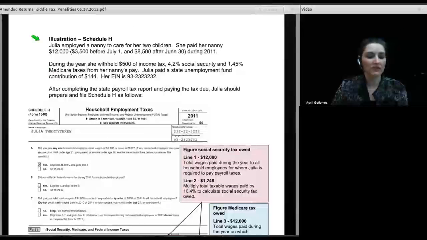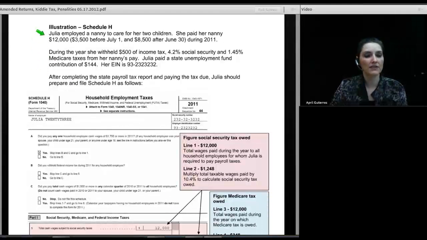Now here's an illustration of how you complete Schedule H. Schedule H is one of the methods you can use to pay payroll tax. Of course, the other one is to just file the payroll report 941 and also 940. And in lieu of those, you can attach Schedule H to the return. Here we have Julia. She is employed as a nanny to care for her 2 children. She paid her nanny $12,000. $3,500 was before July 1st, and $8,500 was after June 30th. And during the year, she withheld $500 of income tax and 4.2% Social Security tax and 1.45% Medicare taxes from the wages that she paid to her nanny. Julia paid a state unemployment fund contribution of $144 to her state, and this is her EIN.